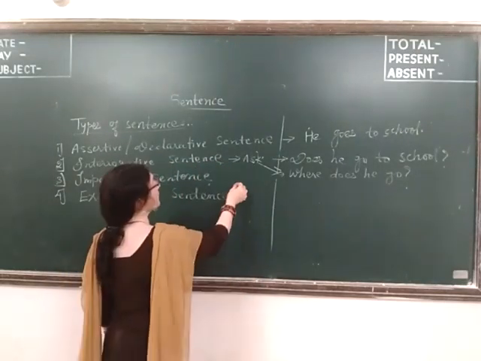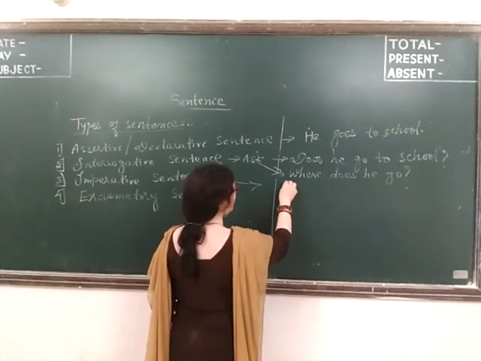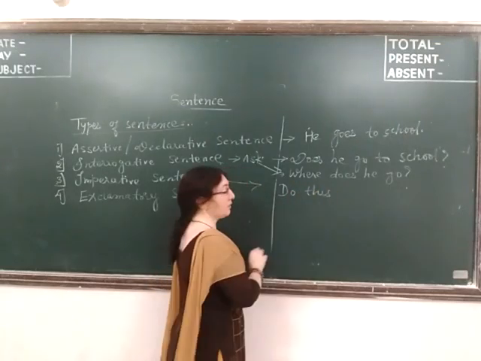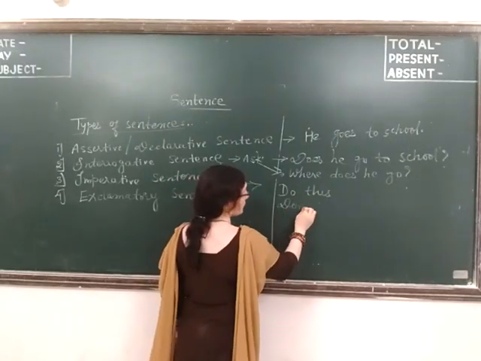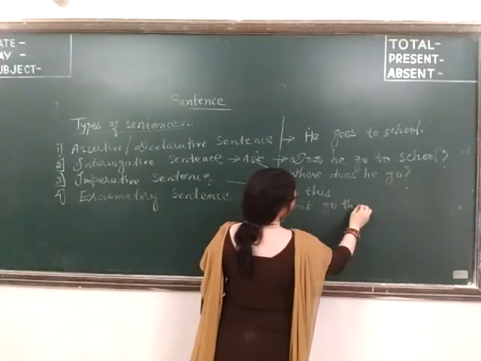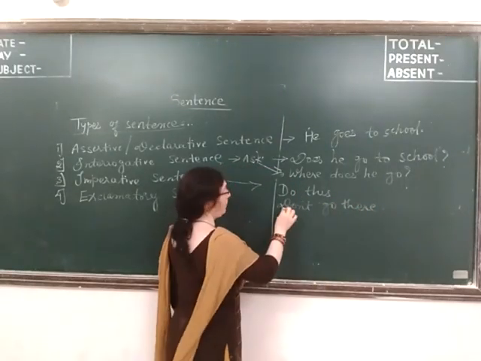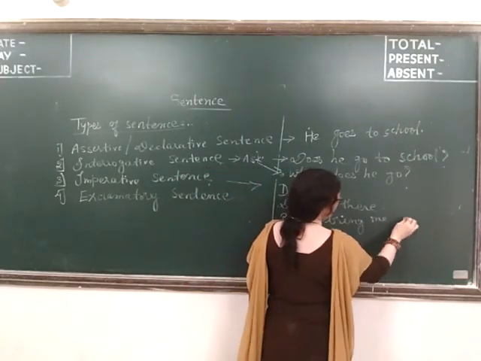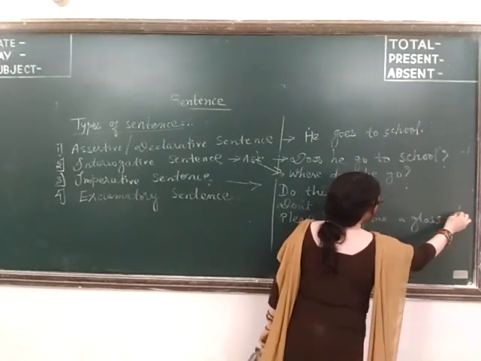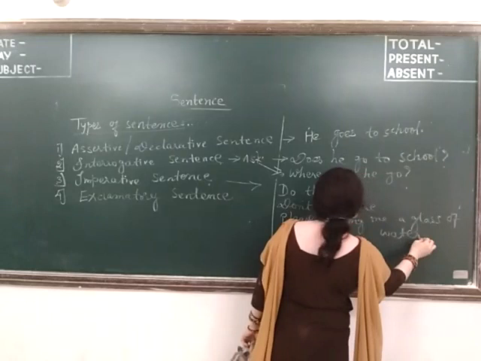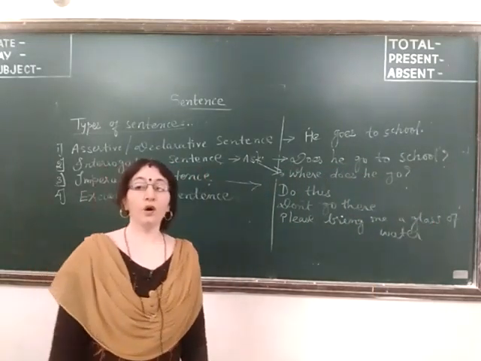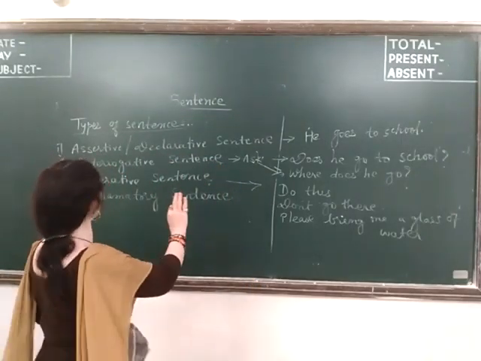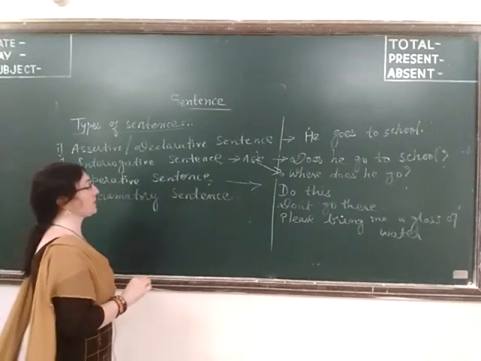So imperative sentences, example is: do this, don't go there, this may be advice. Please bring me a glass of water, this is a request. Clear? Don't go alone in the dark, maybe advice. These types of sentences are called imperative sentences.